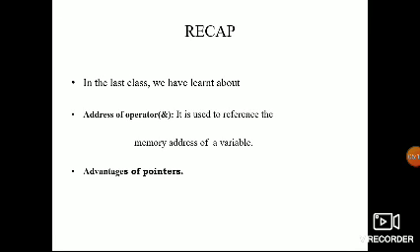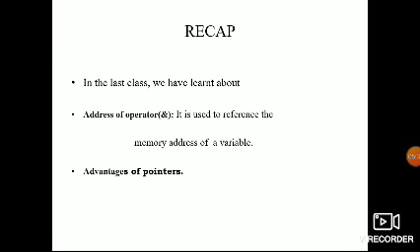This is the way of accessing the value through pointers. To access the value, we use the star symbol. If you want to access the memory address, you use the address symbol. These are the differences.